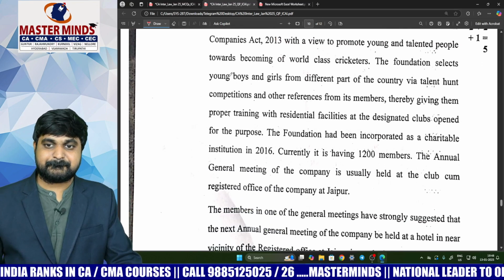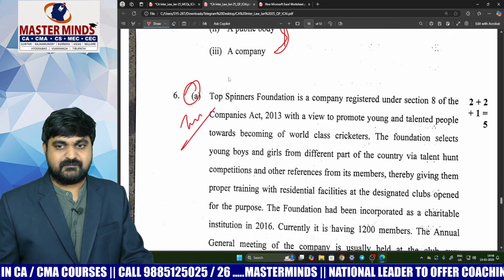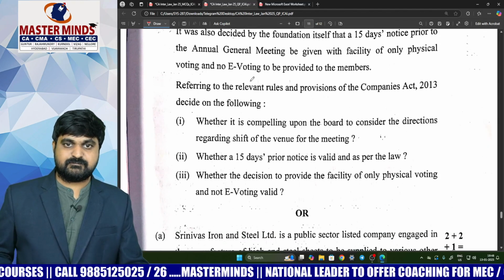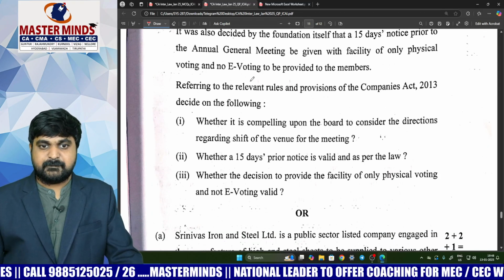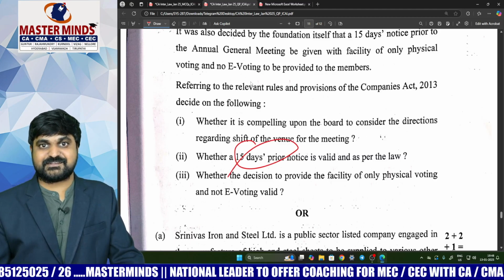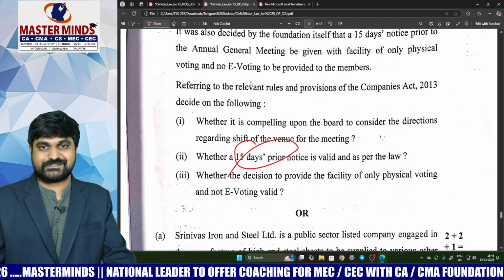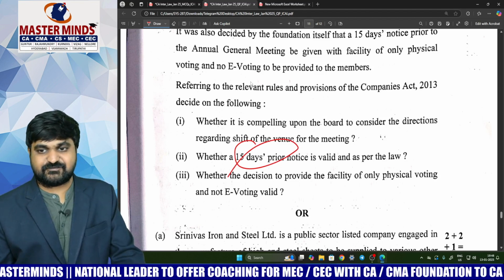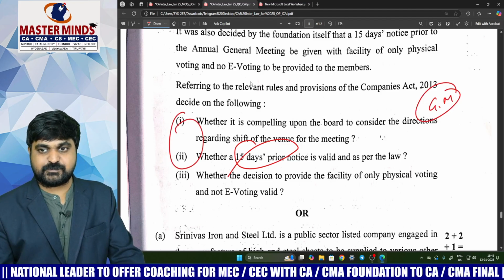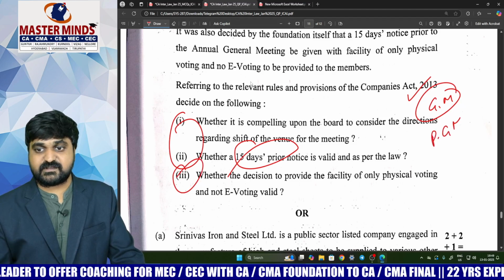Next one. This is a little bit tricky question. Important only, but a little bit tricky, because generally 21 days prior notice is required for any company. But as this company is a Section 8 company, 14 days prior notice will be sufficient. That's why I'm calling it a tricky question. This is taken from the General Meetings chapter. These two bits are taken from the General Meetings chapter, and the last bit was taken from the prerequisites of General Meeting chapter.